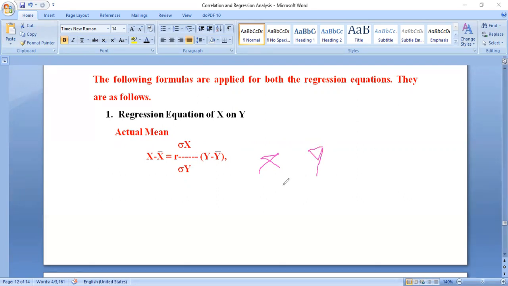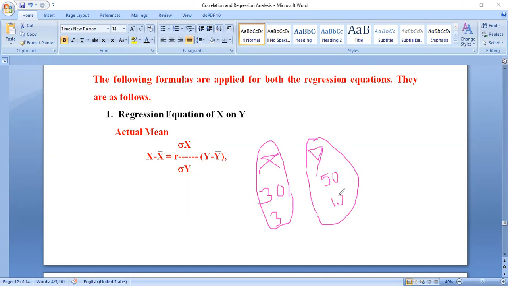Condition number one: if x bar is 30, a 2-digit number, or sometimes only a 1-digit number, that is 3 only, in the first case, that is the x bar case. And in y bar also the same thing is repeated. Suppose y bar is 50, or only 10, or only 5.